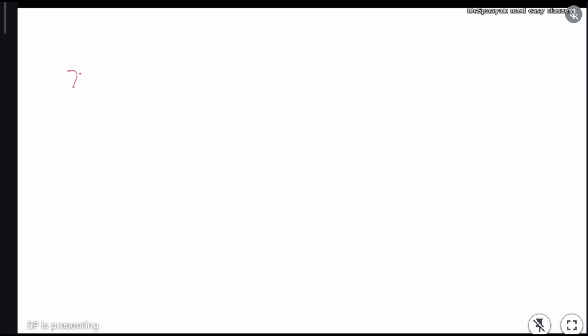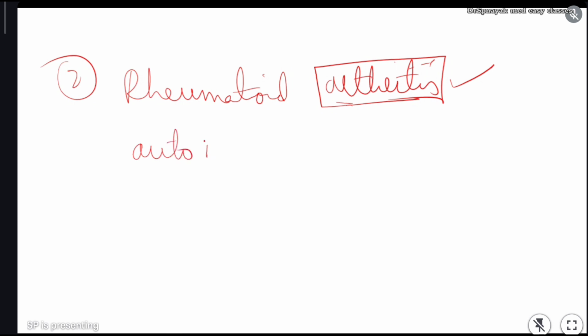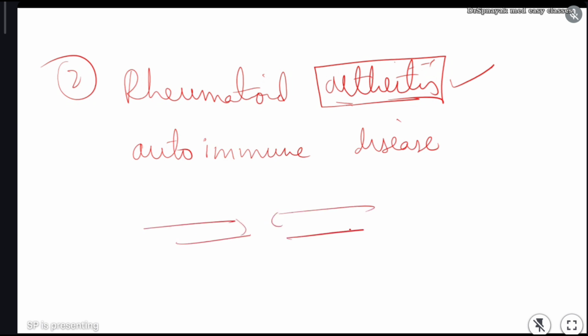Next one, the second type of joint disorder is rheumatoid arthritis. Rheumatoid arthritis. If inflammation occurs anywhere in the joint, that is called arthritis. Arthritis means inflammation of joint, pain, redness, all. Rheumatoid arthritis particularly is an autoimmune disorder. Autoimmune disease. Actually, what happens, for example, just imagine